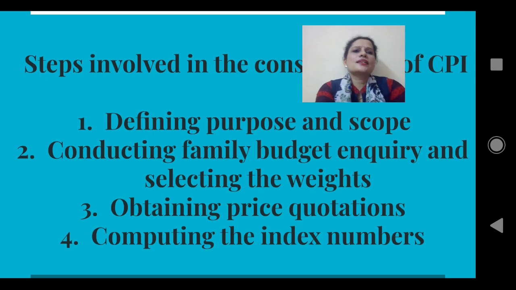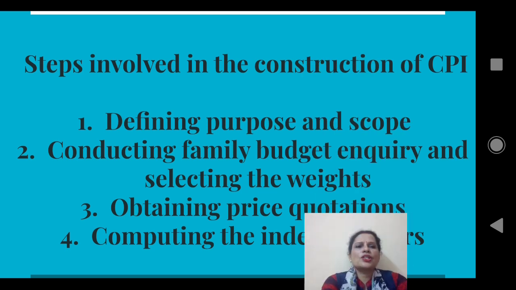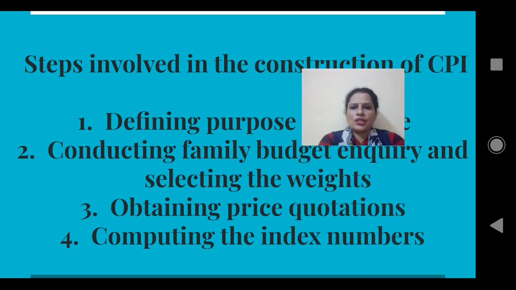Next, steps in the construction of consumer price index number. There are mainly 4 steps in the construction of index number. The first one, defining purpose and scope. Second one, conducting family budget inquiry and selecting the weights. Third one, obtaining price quotations. Fourth one, computing the index number. Now let us discuss these points one after the other.